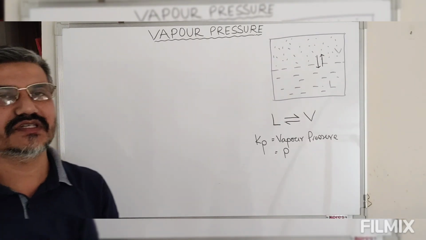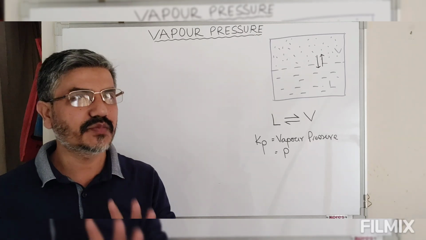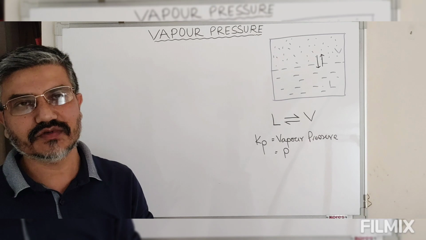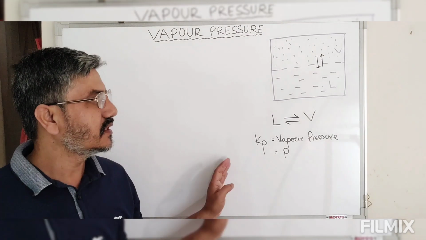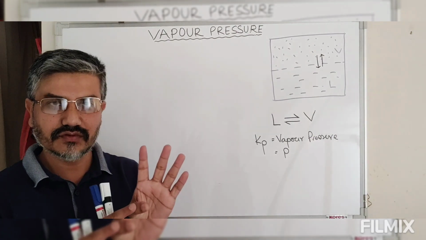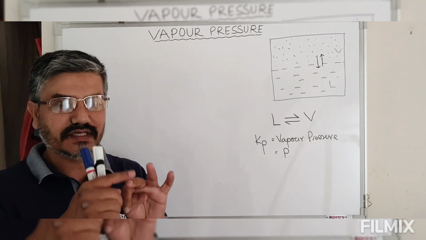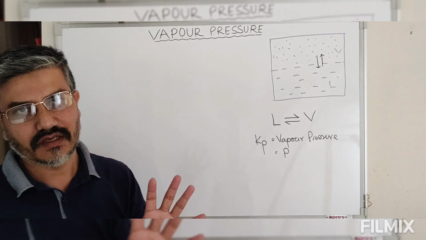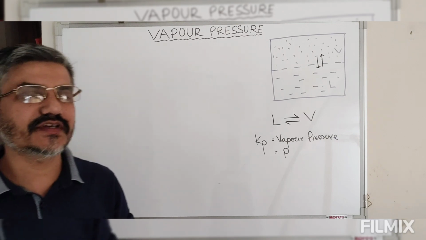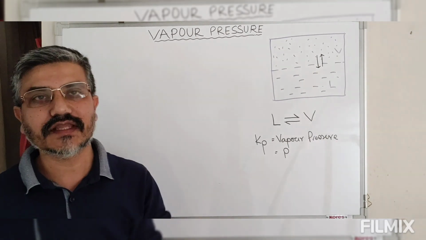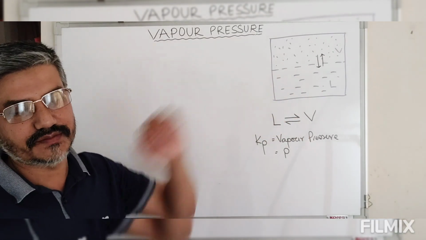So simply saying, vapor pressure depends only on the nature of the liquid solution as well as the temperature of the solution at which the equilibrium is achieved. Apart from this, vapor pressure is independent of the volume of liquid taken in the container, the shape of the container, the size of the container, etc. Now how does this vapor pressure change when a non-volatile solute is added to the solvent? This is for a pure component.